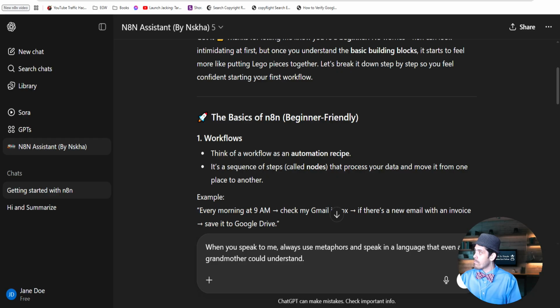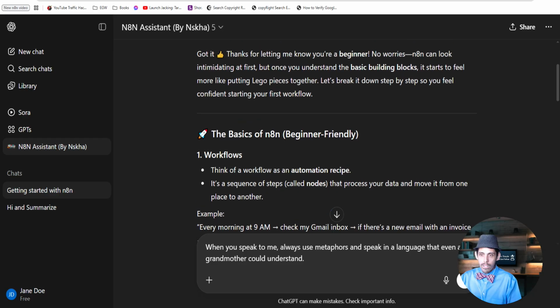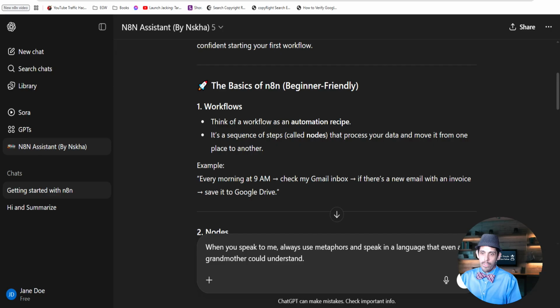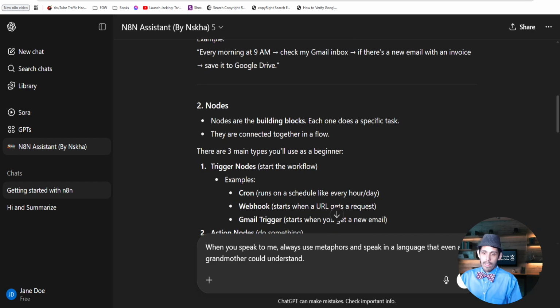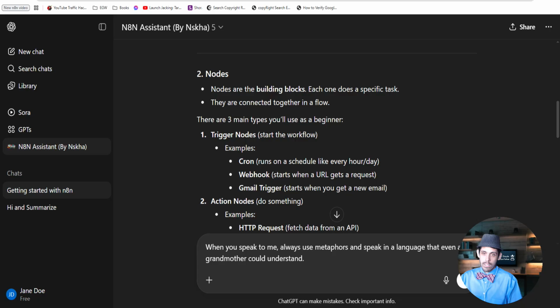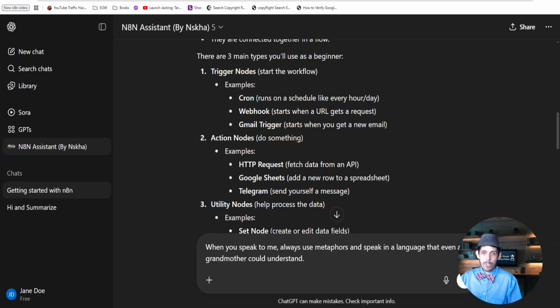So you can think about, it says the basics of N8N. Think of a workflow like an automation recipe. There's grandma's recipe, right? A sequence of nodes. That's what I was just talking to you about, that process your information from one morning to another. So every morning at 9 a.m. you check my Gmail inbox. That's a really powerful one. It'll explain there's different types of nodes. The first one is a trigger node, which I'll show you right here.